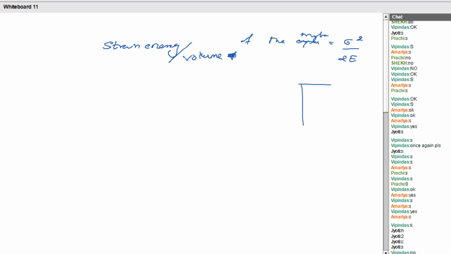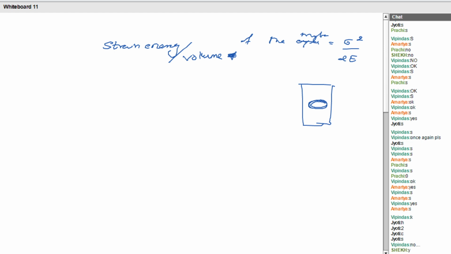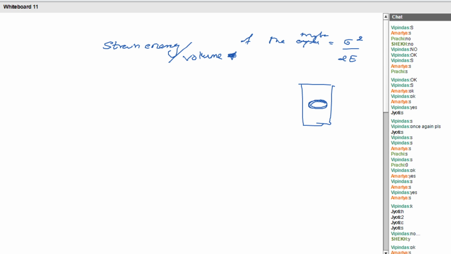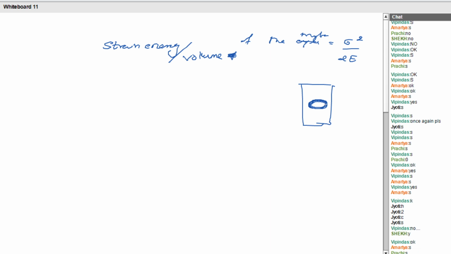The material is here like this. Suppose inside that material there exists a crack. Due to the presence of the crack, some amount of strain energy gets lost. Am I right? Up to that clear? I want to find out how much energy gets lost due to that crack.